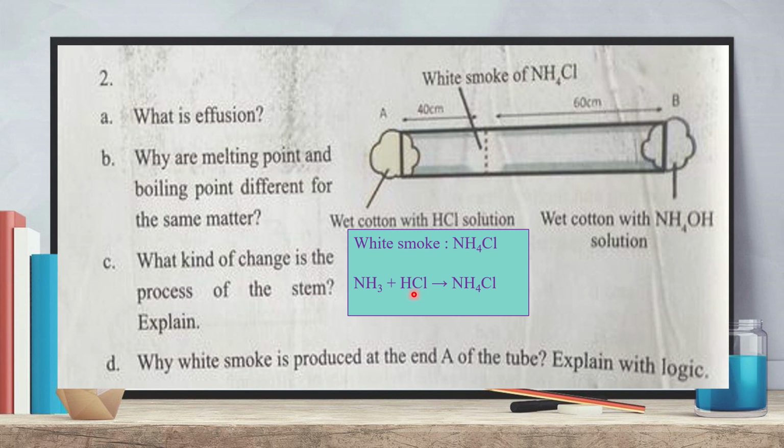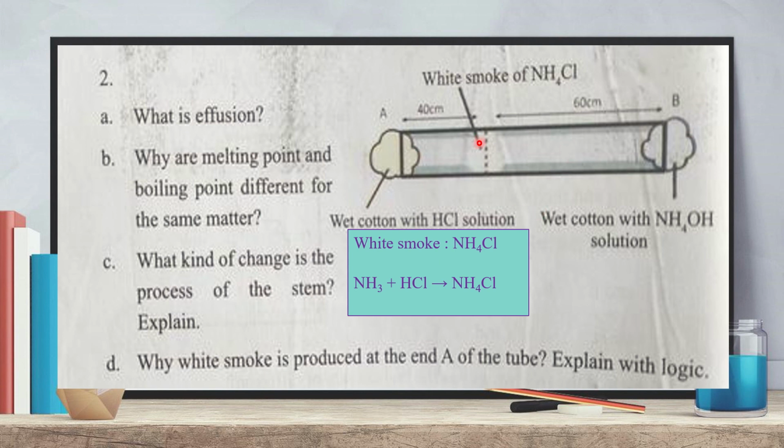Ammonia and HCl react with one another and produce ammonium chloride. This ammonium chloride looks smoky, like white smoke.